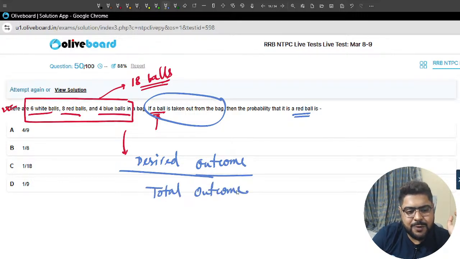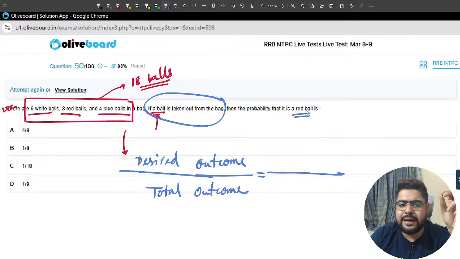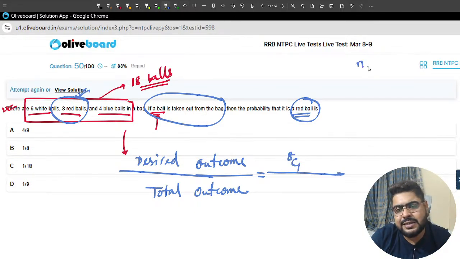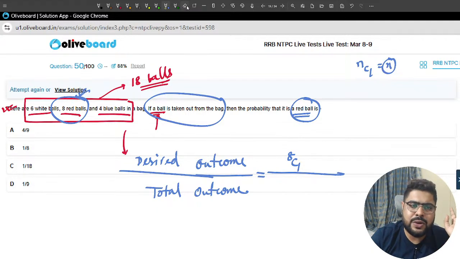Divided by the total outcome. The desired outcome, sir, I will take. So if I need a red ball, I will pick any one from these 8 red balls. So how can I do this? 8C1, or anything C1, sir, is that value only. So 8C1 is nothing but 8. So if you want, you can directly write 8.